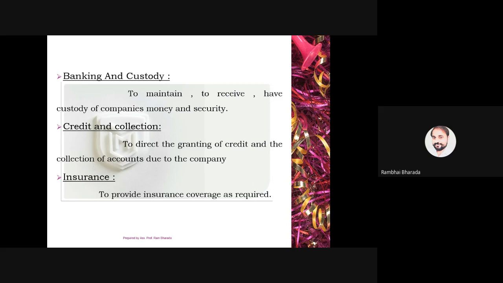Next is insurance. All the tasks related to insurance, insurance premiums, insurance agreements, and collection of insurance coverage will be done by the finance manager only.